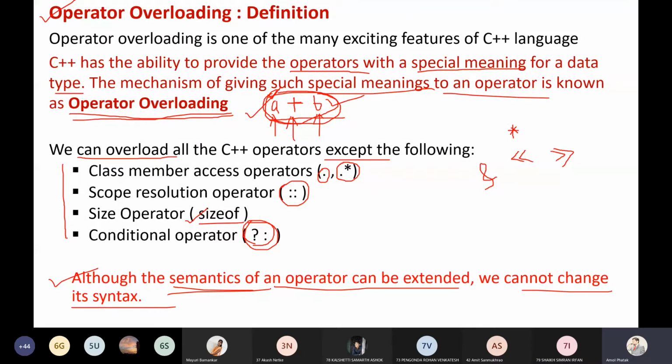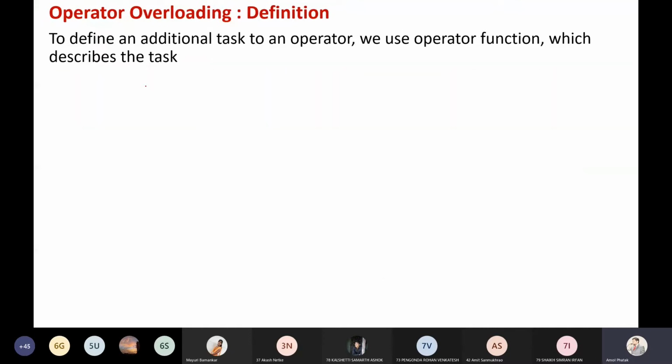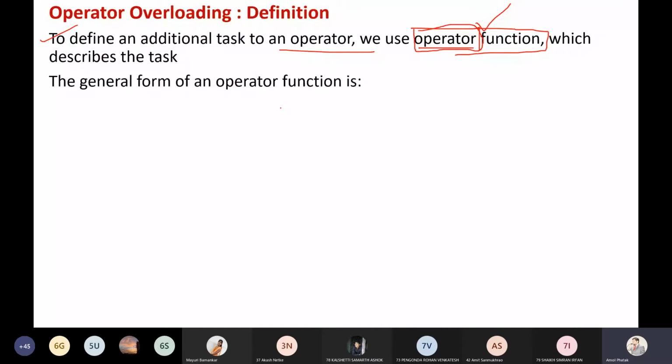To define an additional task to an operator, we use an operator function, which describes the task. We have to use the keyword operator, but it is not only operator, it is a function. So we use the operator function, where operator is a keyword, and using that I describe what the operator has to do. The general form of the operator function is this; I want everybody to concentrate on how I am going to use this operator function.